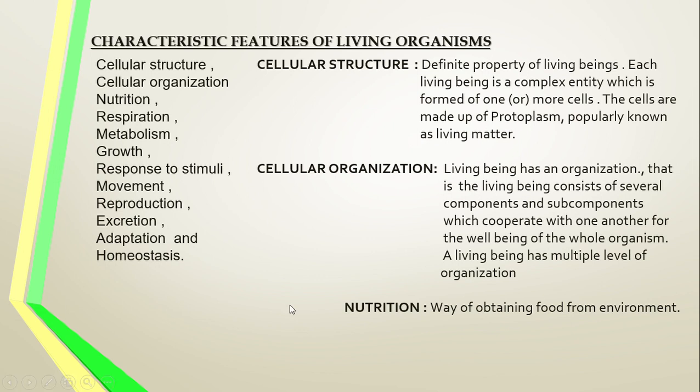For the well-being of the whole organism, the living being has multiple levels of organization. That means what? Some have the acellular grade level of organization, which is present in unicellular animals like amoeba. The body is made up of a single cell. All the functions are performed by the single cell. That is called the acellular grade level of organization.